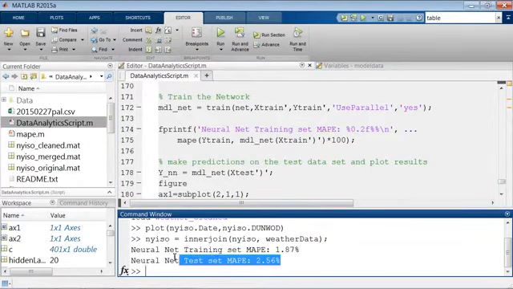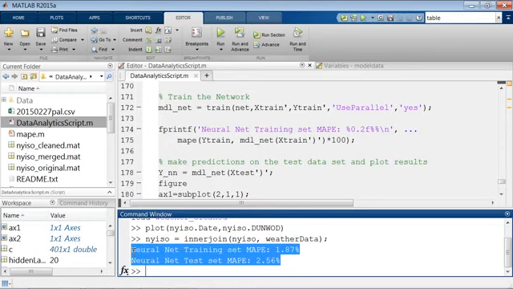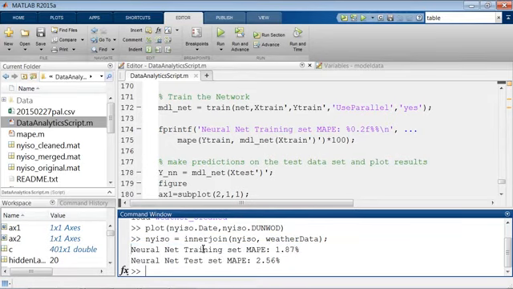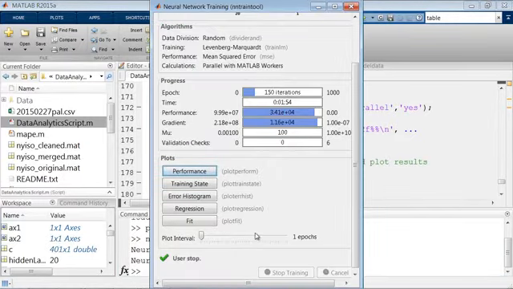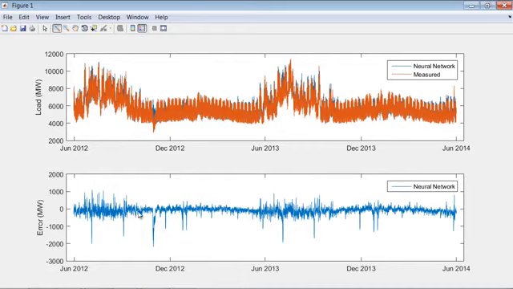You can see we printed out here, on average, how well our neural network model did for the training and test sets. For the test data, the data it had not seen before, it had about a 2.5% mean absolute percent error. So on average, it was off by only about 2.5%, which is pretty good. But then you can see in the error plot at the bottom that there are some places where it gets way, way off by thousands of megawatts.